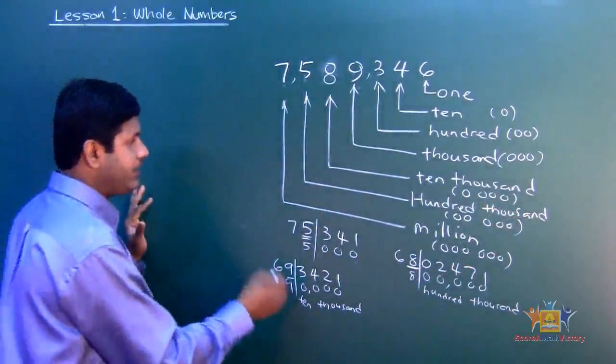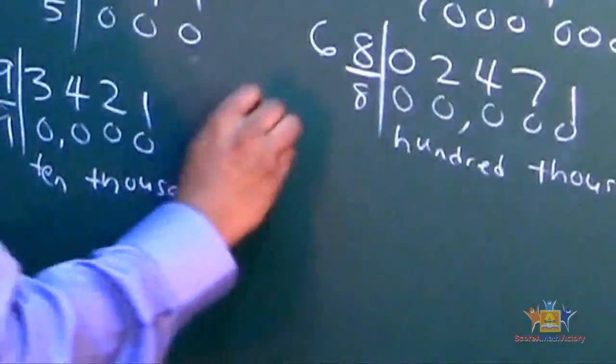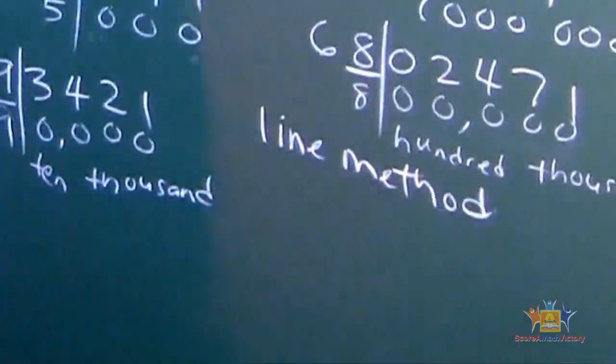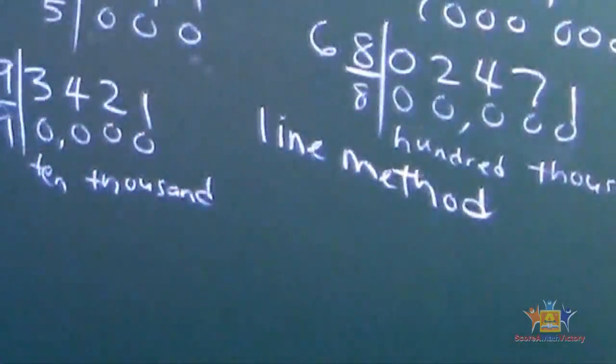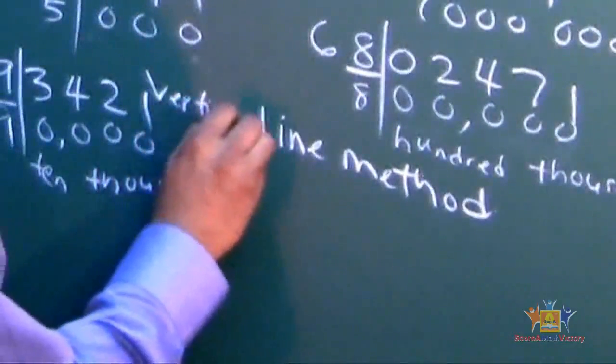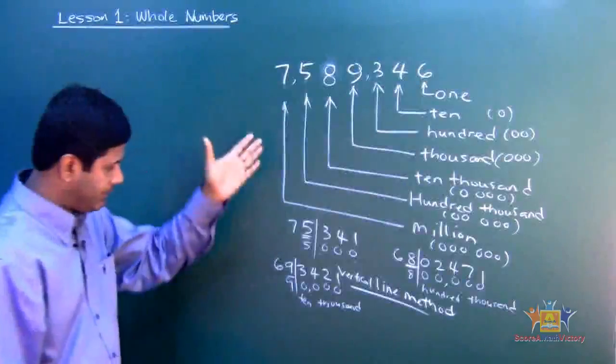So use this line method. We're going to call this the line method. Alright, since it's vertical, we're going to say vertical line method. So we're going to use the vertical line method.